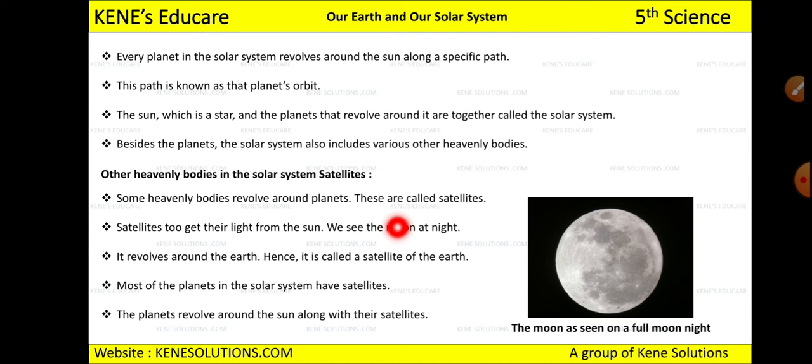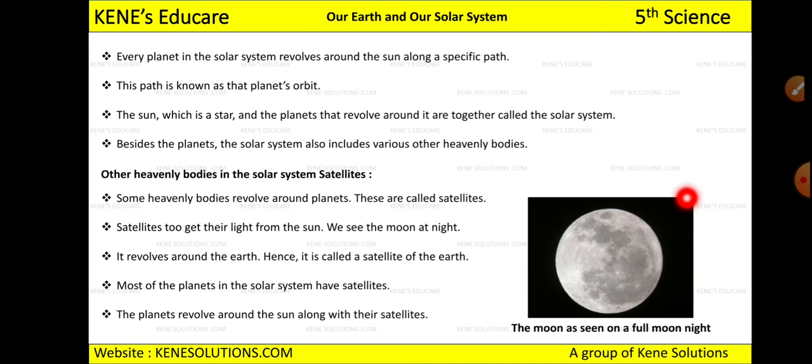And most of the planets in the solar system have satellites, and the planets revolve around the sun along with their satellites. Because the planet's job is to revolve around the sun. When satellites are present, meaning other heavenly bodies are present, the planet has to carry them with it as well, and take a rotation around the sun.